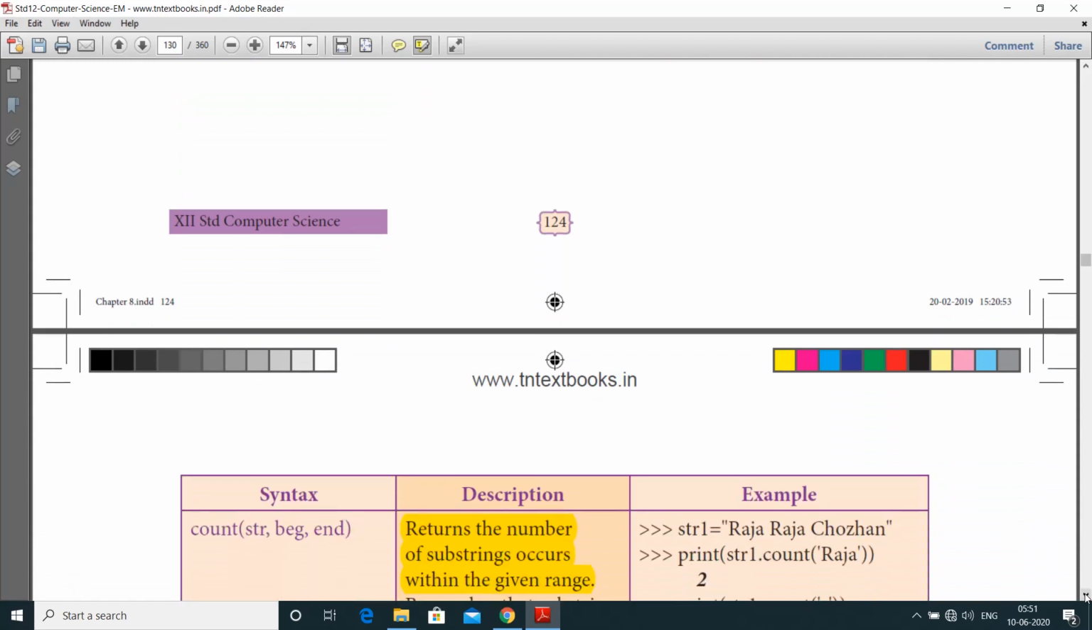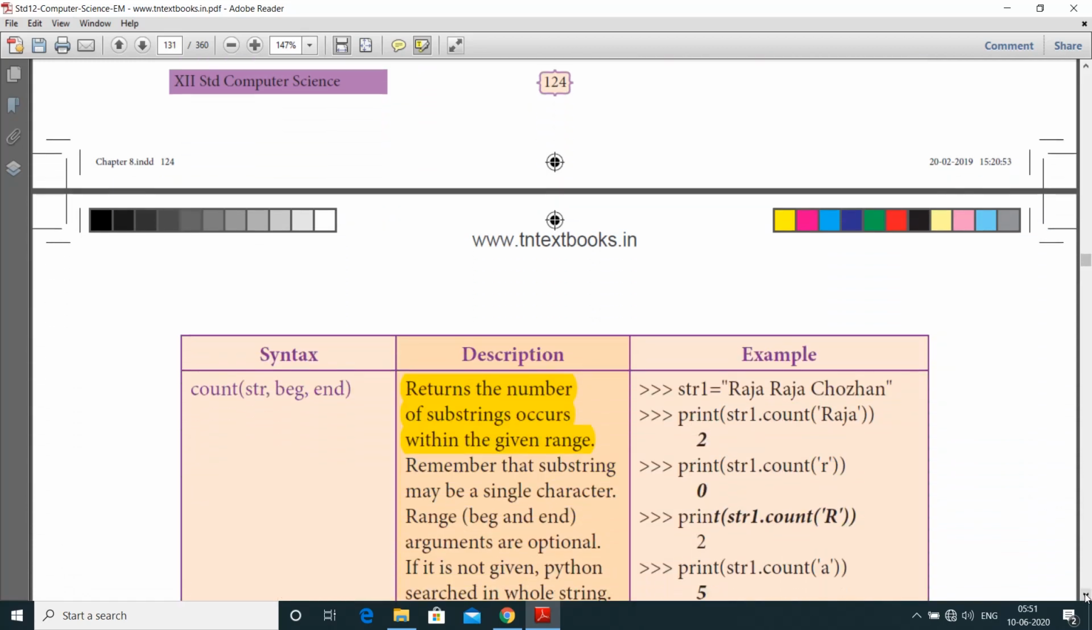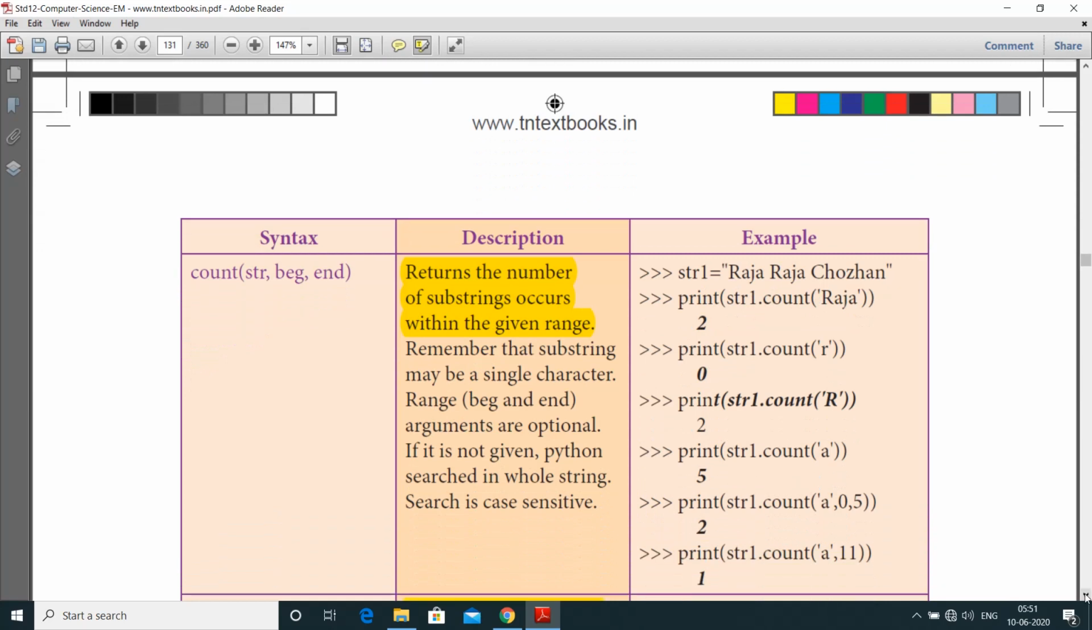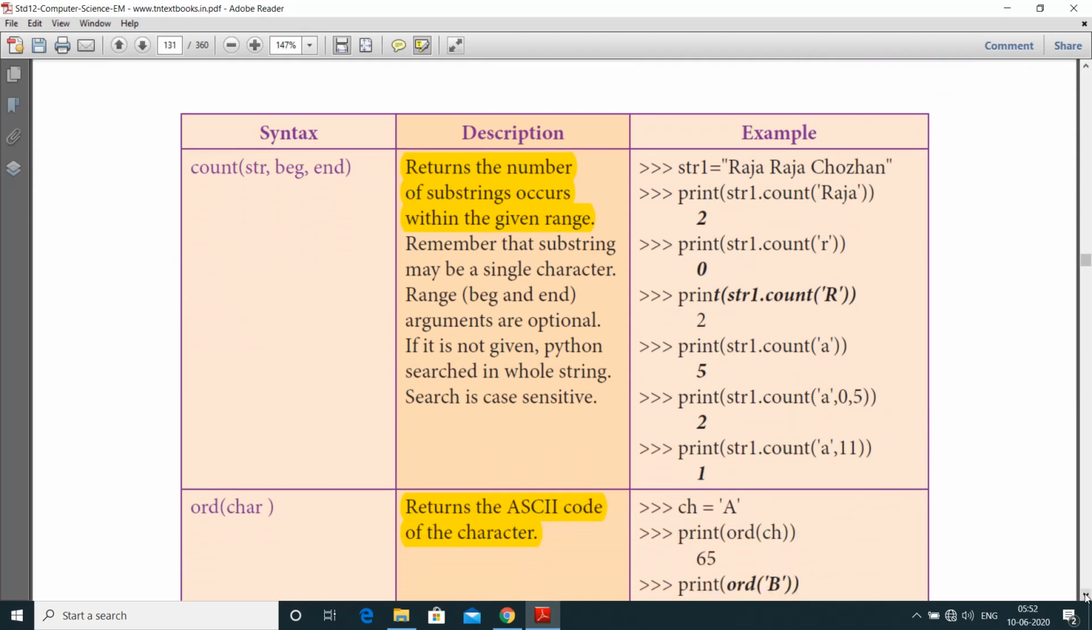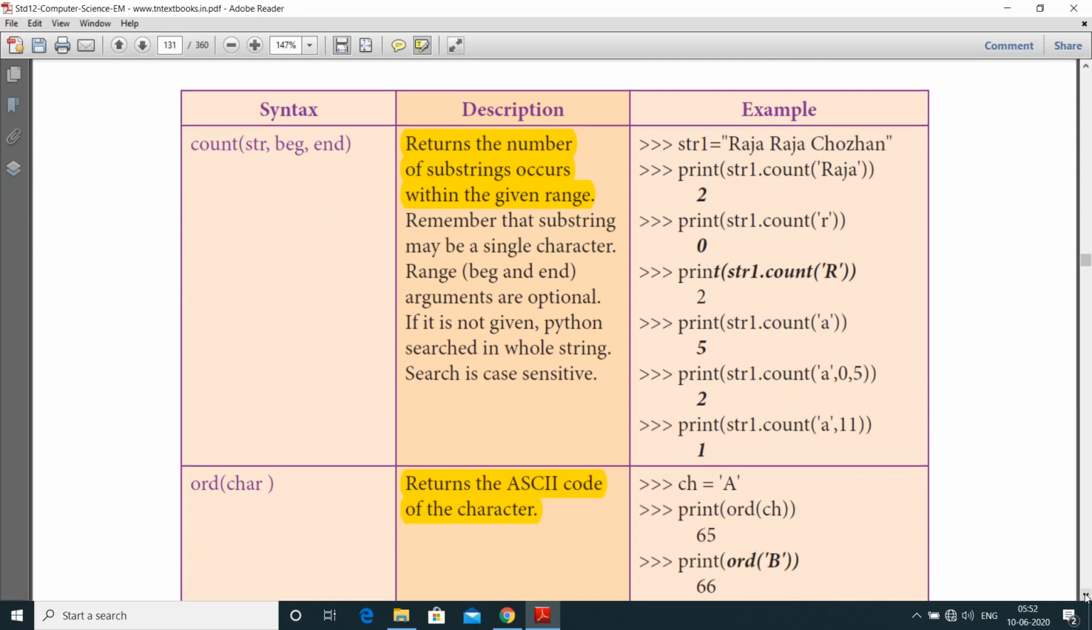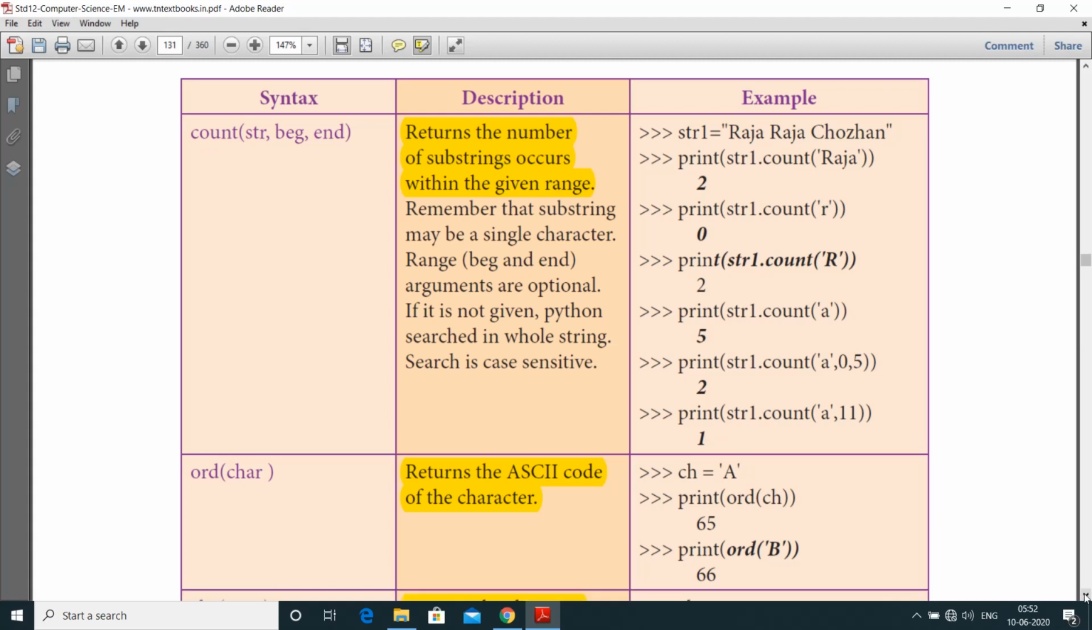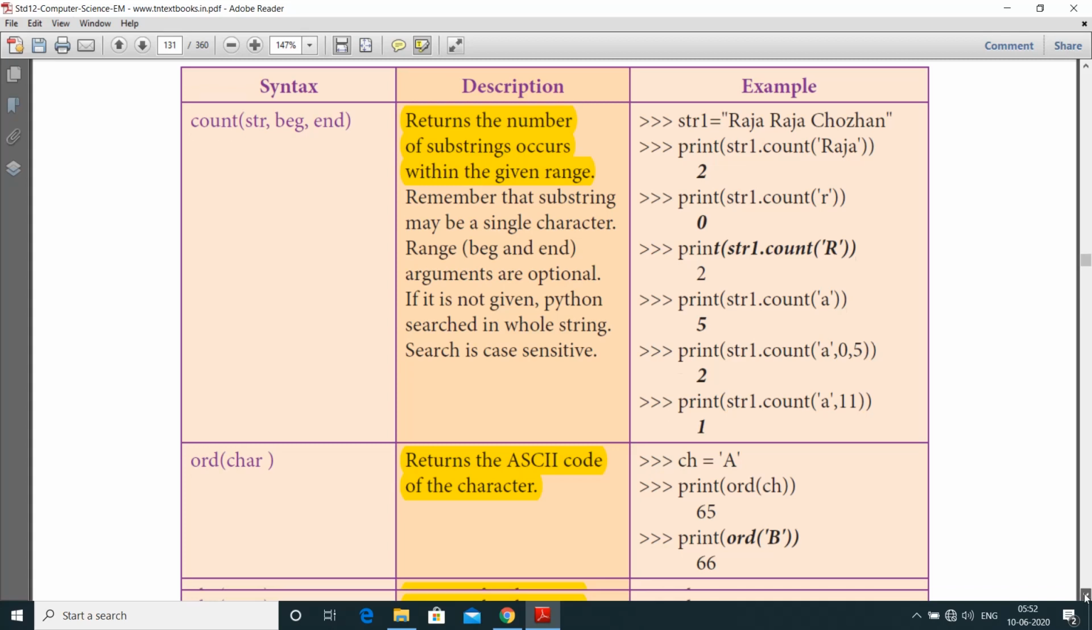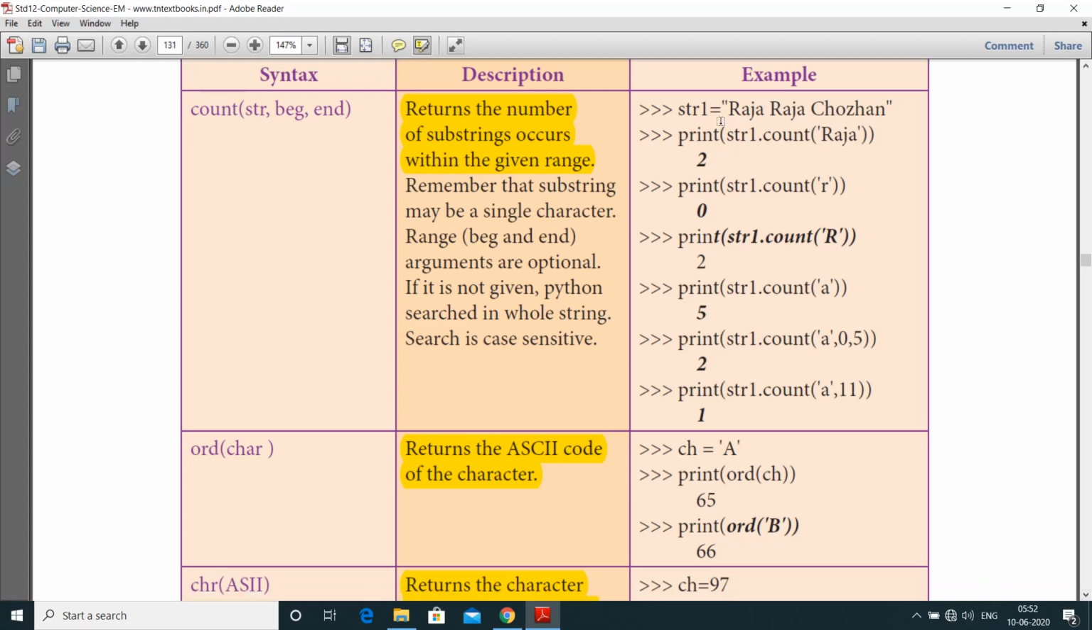And next one is count of str comma beg comma end, that is beginning comma end. It returns the number of times the substring occurs within the given range. The substring may be a single character, and it should be defined with a range from beg to end. That is, these arguments are considered as the beginning and ending arguments. If they are not given, Python searches the whole string. Let us see the example.